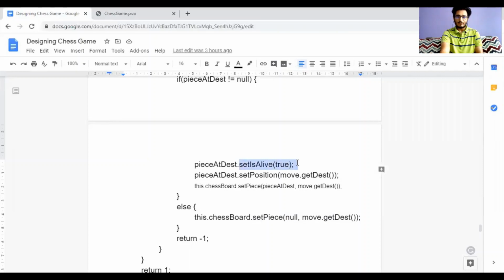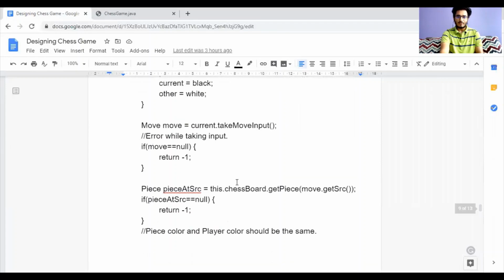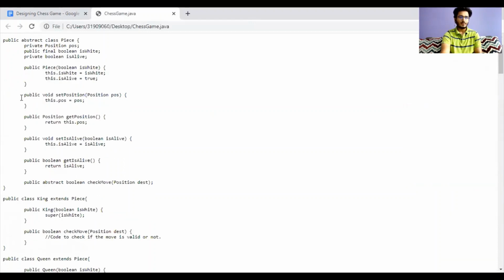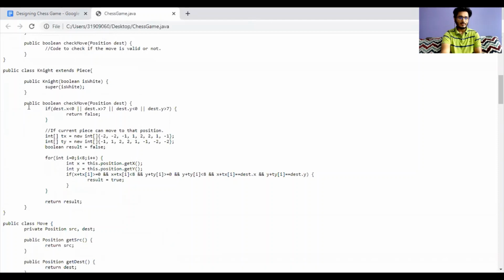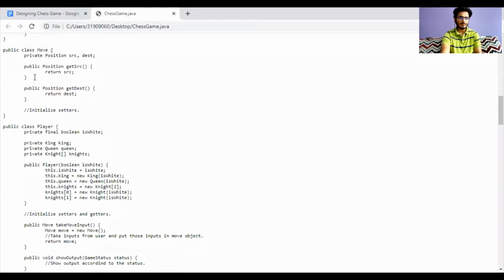SetIsAlive is also a setter. SetPosition of piece, we are setting the position, so it is also a setter of the piece class. So we have to complete all these functions. Now after completing all the functions, our final code looks like this. We have added all the setters and getters. We have completed the checkMove function. We have added the setters and getters.